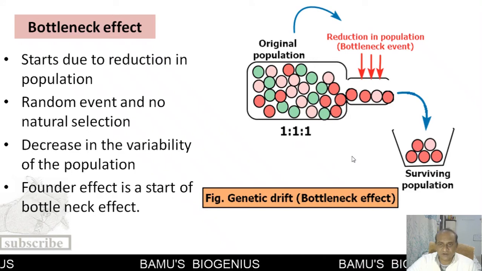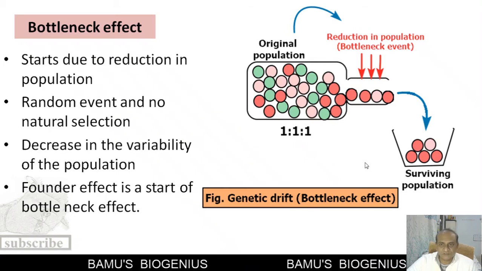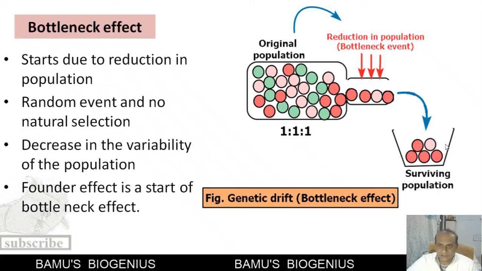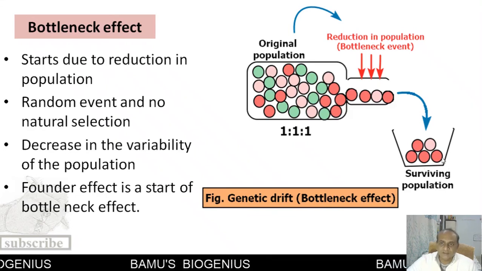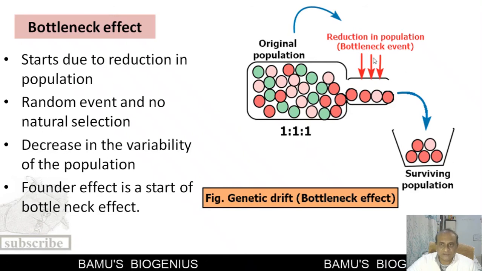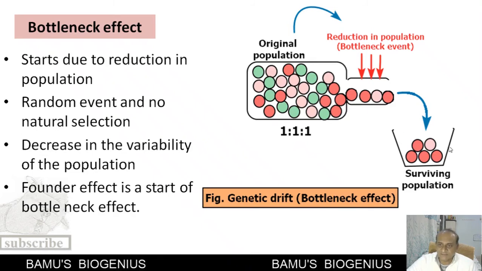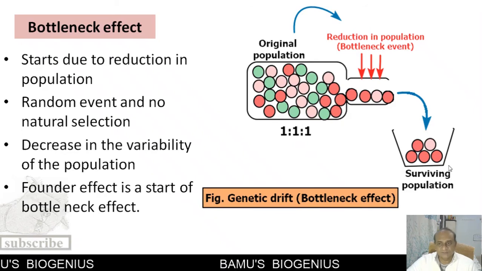Now, as this is a random event, natural selection will not act here, because we know that evolution takes place due to a change in the allelic frequency. Here also, because of this bottleneck event, the allelic frequency of the original population has changed and very few individuals have survived. So natural selection is not acting here, only the bottleneck event is acting, and because of the change in the allelic frequency, this change can lead to speciation.